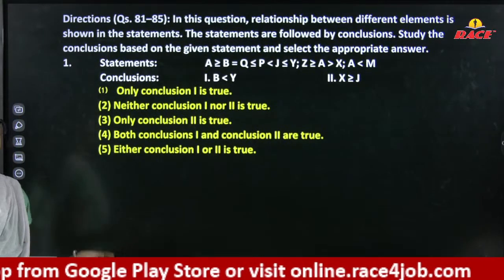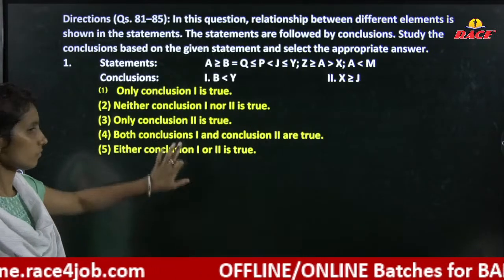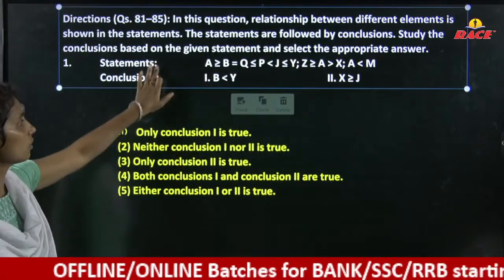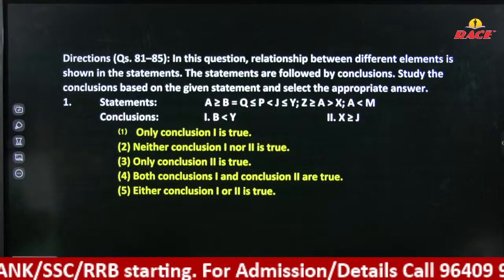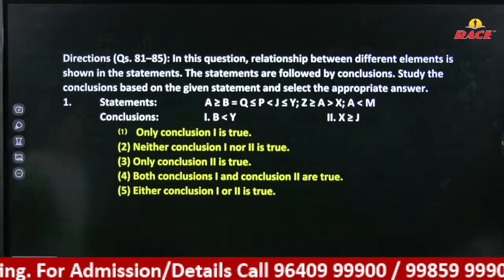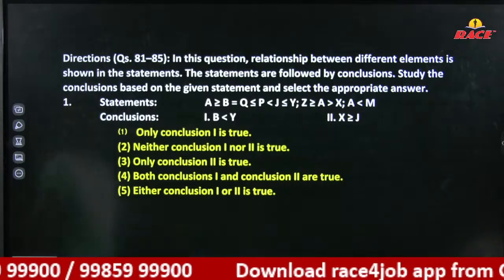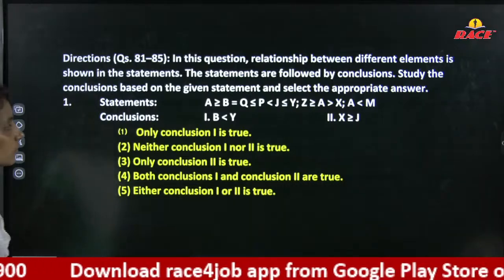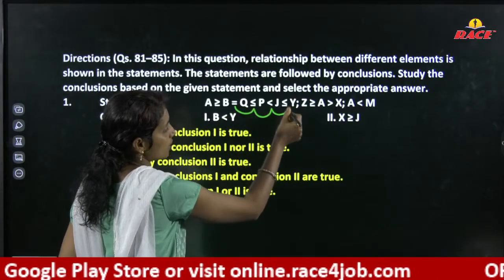And here we have a question from the inequalities, very simple one. Try to solve. B less than Y. Check it from B to Y. Here we have equal, less than or equal, less than combination.